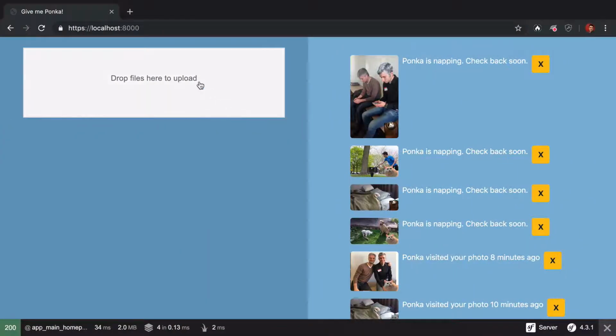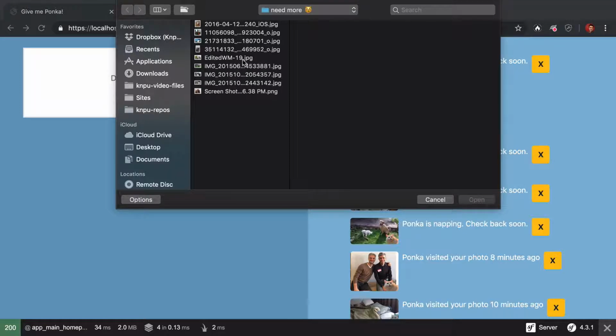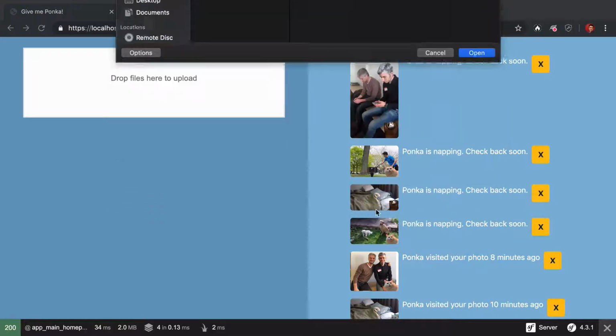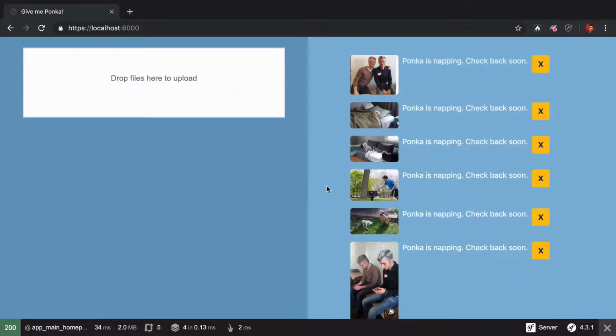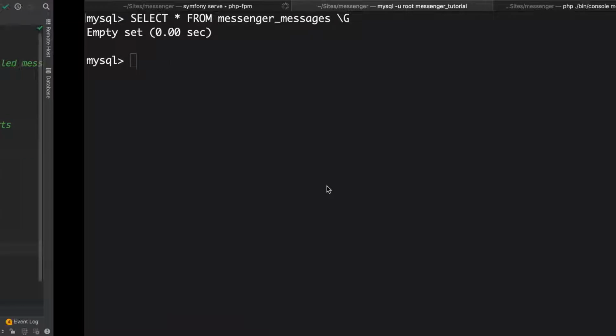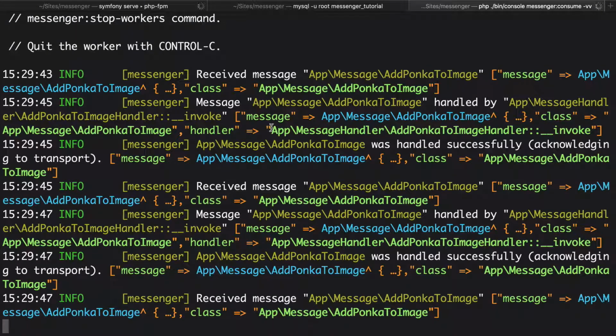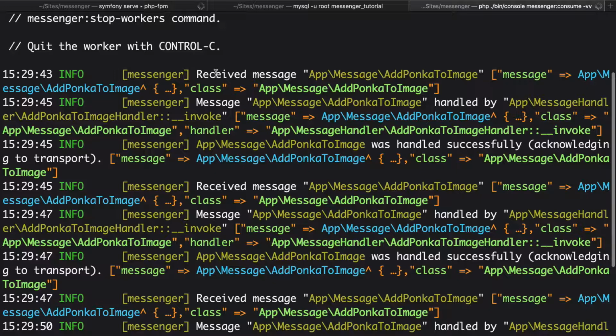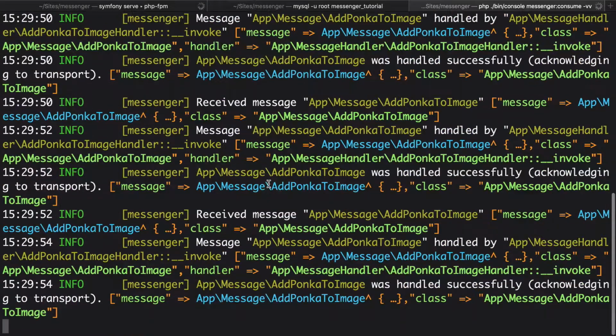Back at the browser, let's upload, how about 5 new photos? Whoa, that was awesome fast. Okay, move back to the terminal that's running the worker. We can see it doing its job. It says received message handled by AddPonkaToImageHandler, then AddPonkaToImage was handled successfully, acknowledging. That last part, acknowledging, means that Messenger notified the doctrine transport that the message was handled and can be removed from the queue. Then it keeps going to the next message and the next until it's done.